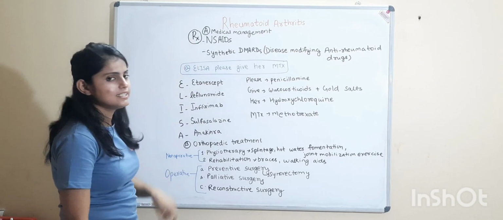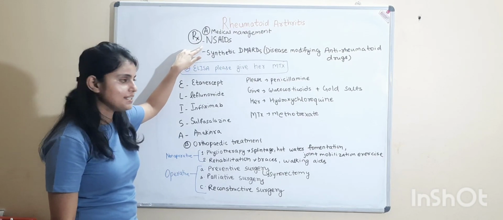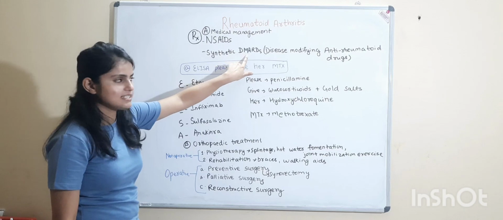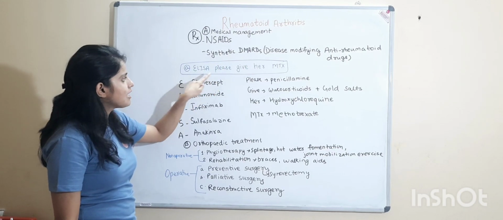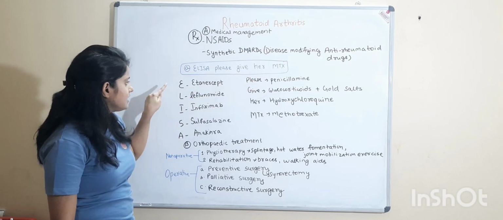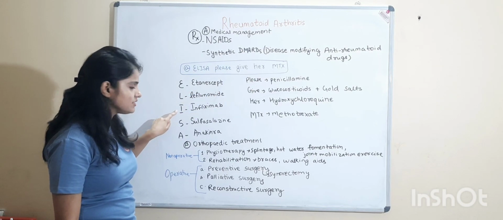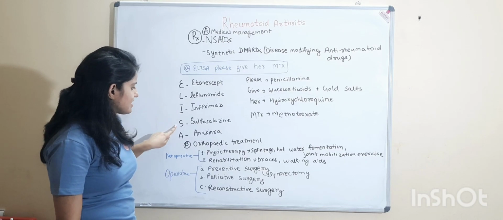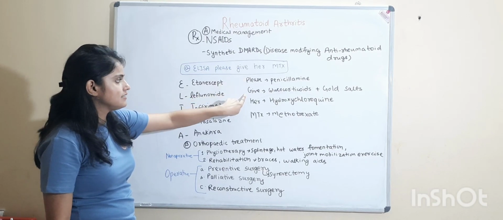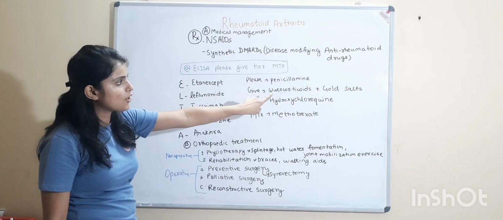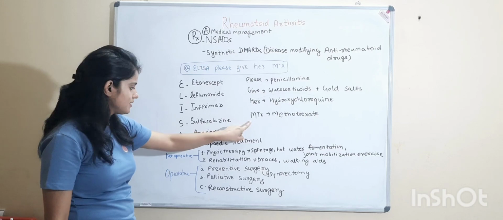Talking about the treatment and medical management of rheumatoid arthritis, we can give NSAIDs and synthetic DMARDs, disease modifying anti-rheumatoid drugs. We have a mnemonic for that. Elisa, please give her methotrexate. E, etanercept. L, leflunomide. I, infliximab, which is a TNF alpha inhibitor. S, sulfasalazine. A, anakinra. P, penicillamine. Give glucocorticoids plus gold salts, or hydroxychloroquine and methotrexate.